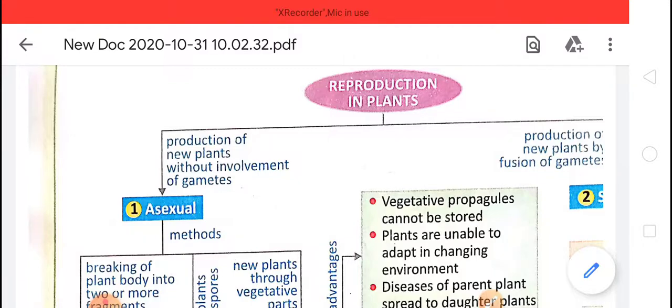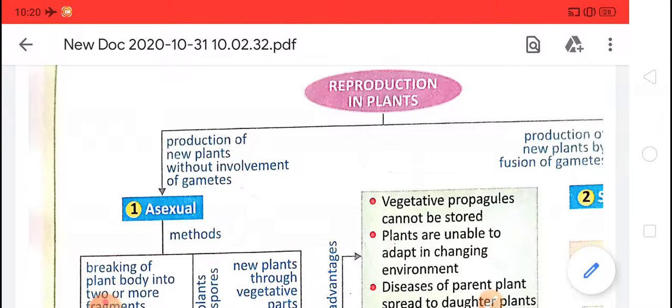Second point, in asexual methods new plants can grow without seeds, while in sexual methods the new plants grow from seeds.